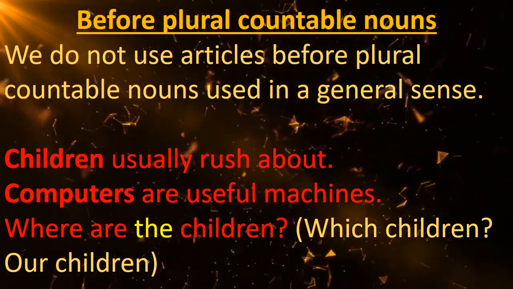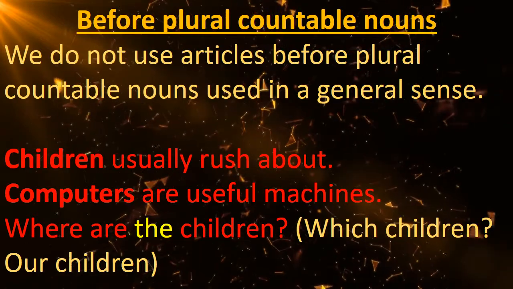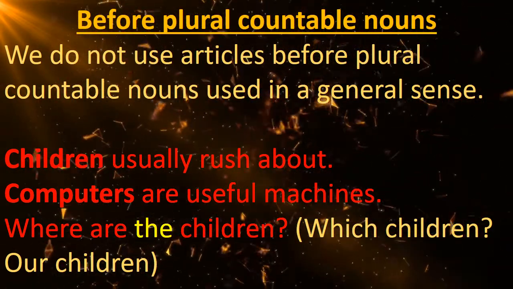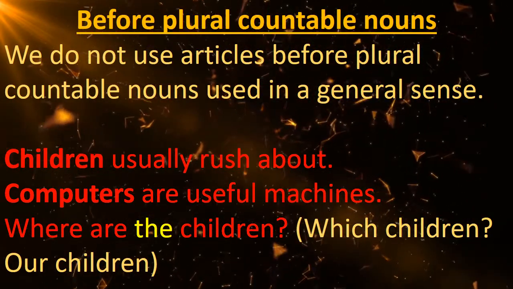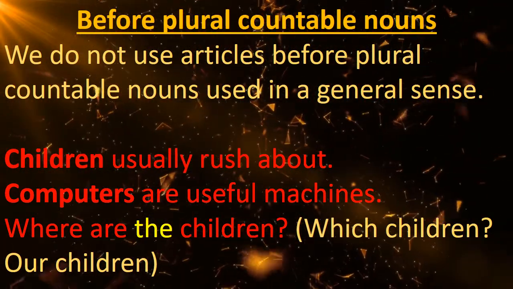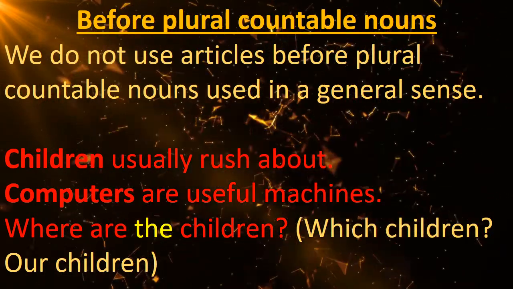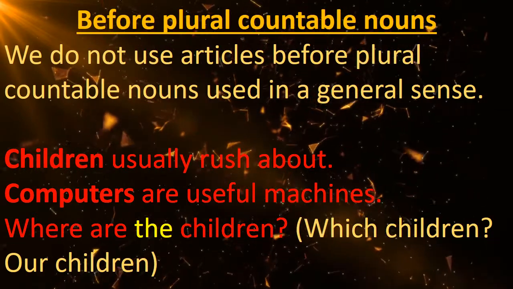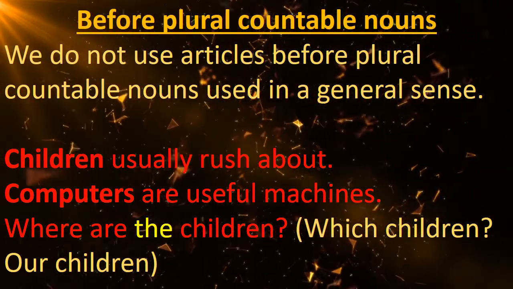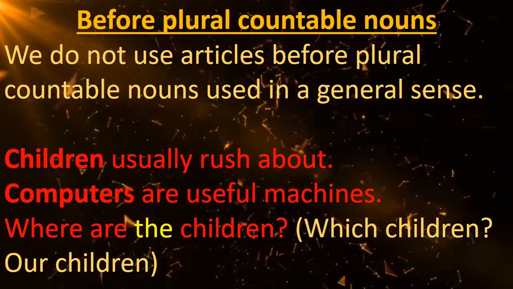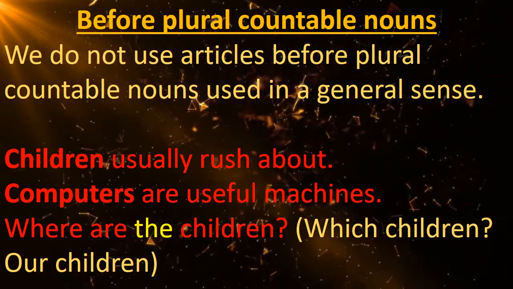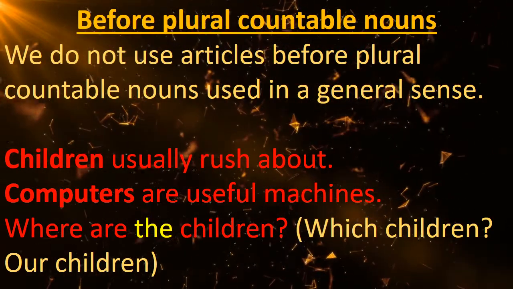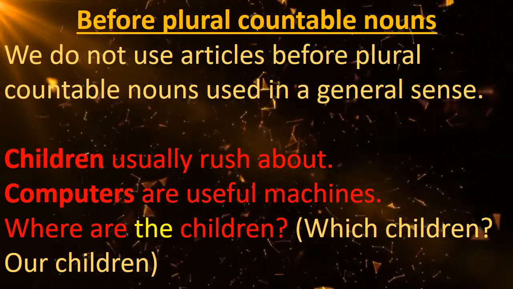No article is used before plural countable nouns also. We do not use articles before plural countable nouns used in a general sense. Just see the example: children usually rush about. Computers are useful machines. And when we talk about the things in a particular sense, then we use the definite article the before plural countable nouns. For example, where are the children? So here we are talking about which children? Our children. That's why we have used the children.